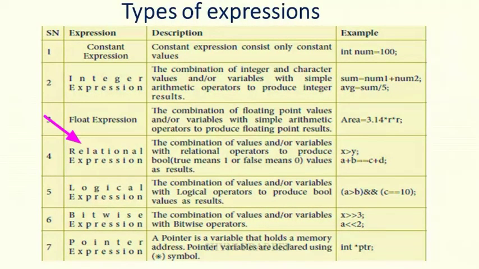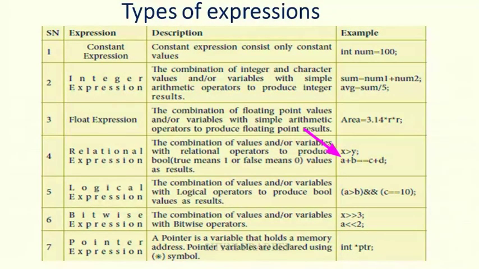And next relational expression. This expression returns either true or false, which means either 1 or 0. Here x is greater than y. This is the condition. You have to evaluate this condition. It returns either 1 or 0. Okay, it returns either true or false.